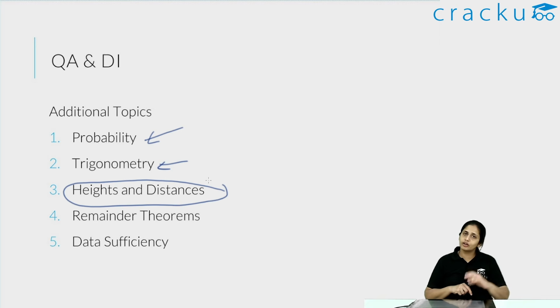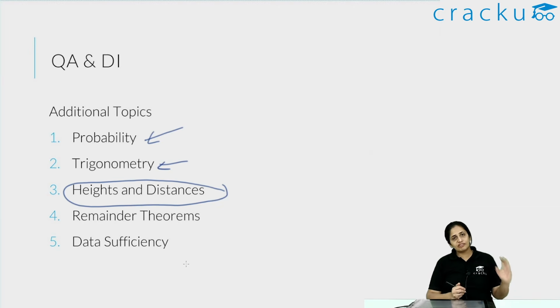So if you are very good at quant, these are the type of questions where you can save time, so that you have time to spend on other questions and do better in them. Data sufficiency questions are not harder. The base topics are all the topics that I have covered till now. They just require you to understand that, based on the information given, can I get a unique answer or can I not get a unique answer? So this is an additional thing that you have to do when it comes to quant practice.